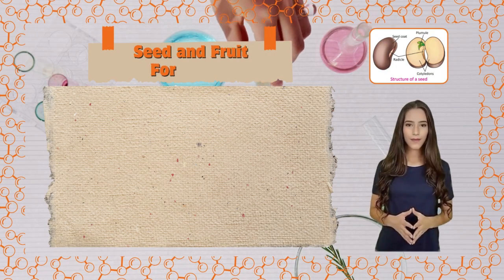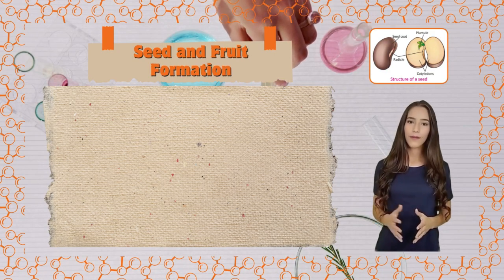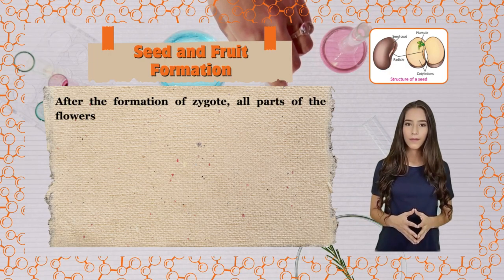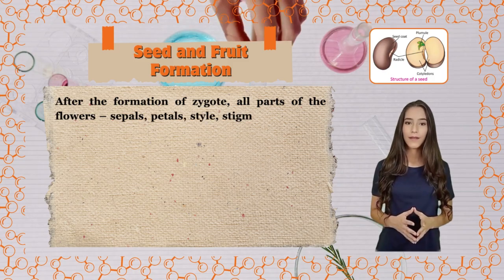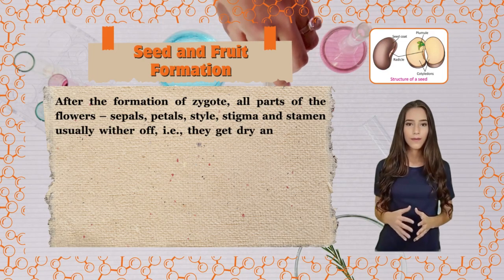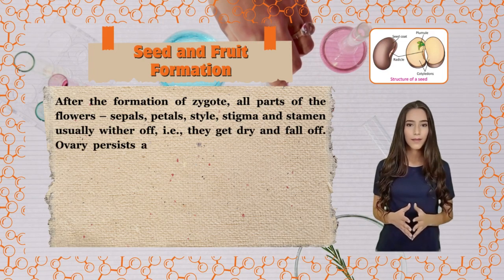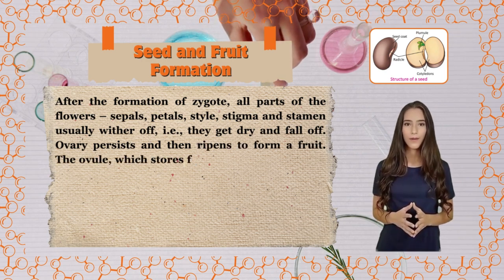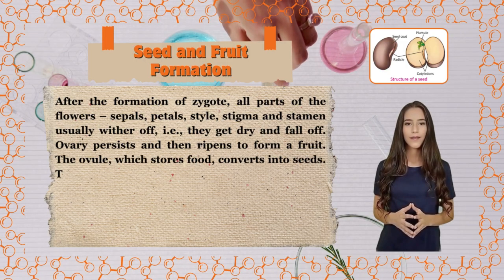Seed and fruit formation. After the formation of the zygote, all parts of the flower, sepals, petals, style, stigma and stamen, usually wither off, that is, they get dry and fall off. The ovary persists and then ripens to form a fruit. The ovule, which stores food, converts into seeds.